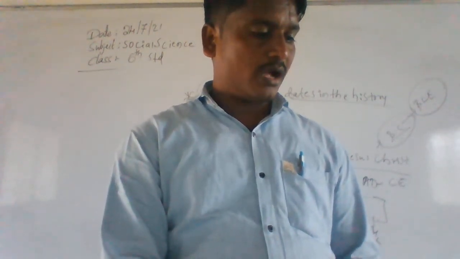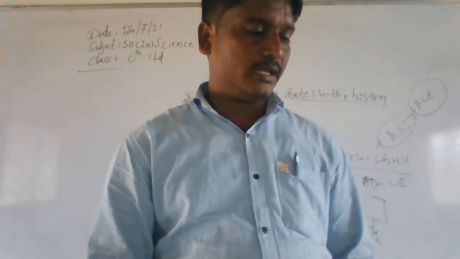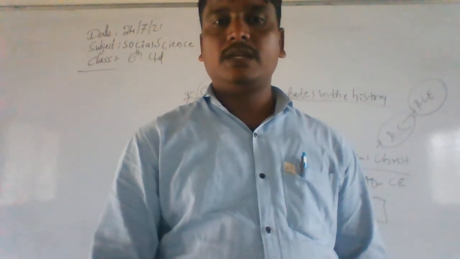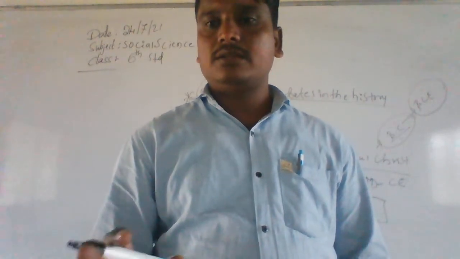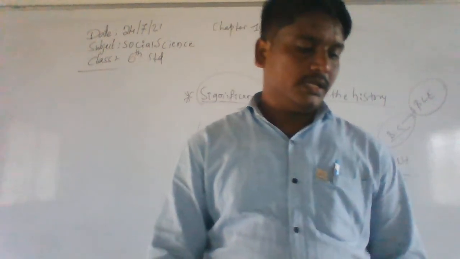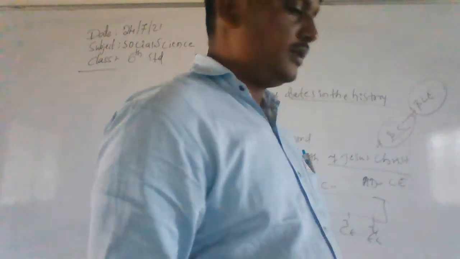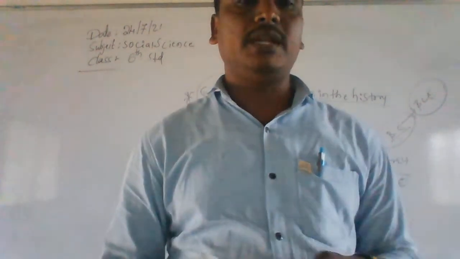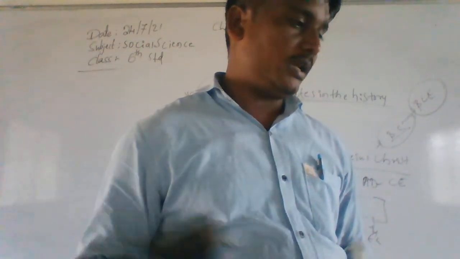Quite often we come across some other terms in history such as decade, century, and millennium. 10 years is a decade, 100 years is a century. These are how we mention dates in history: decade, century, and millennium.